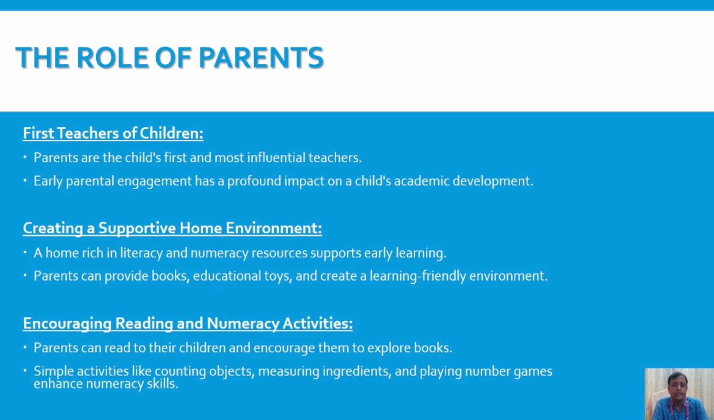So parents are the child's first and most influential teachers. Early parental engagement has a profound impact on a child's academic development. Suppose a child is two or three years old; the child starts to learn simple words and languages. He or she develops how to speak small words. So here the role of the parents is very important.